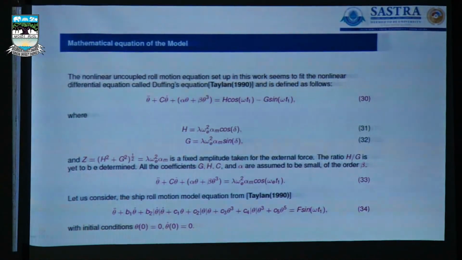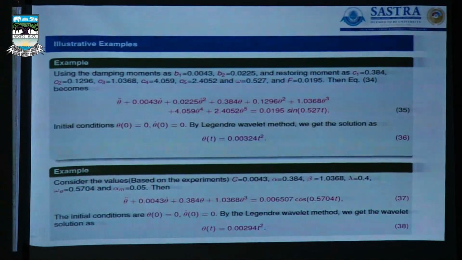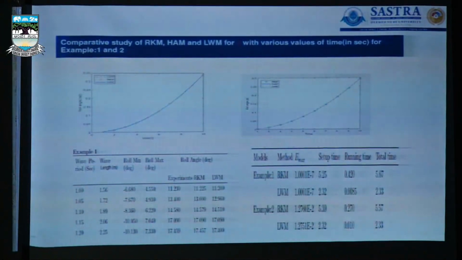Now the model is connected to the Duffing equation model, initially suggested by Taylor in the year 1990. This is a highly nonlinear differential equation model arising in the ship dynamics approach. This final equation has been suggested by Taylor for numerical validation in this particular problem. And all the parameters have been obtained from the NSTL lab, Visakhapatnam, for the validation of the real-time data. And this is the experimental validation with the Runge-Kutta method.